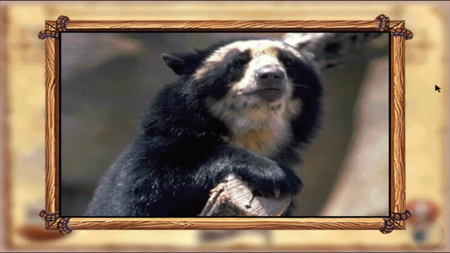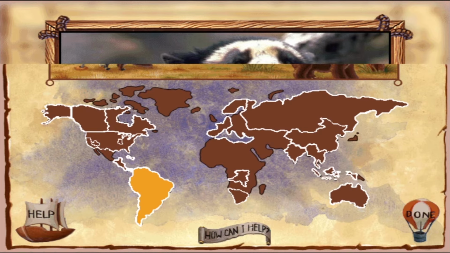The spectacled bear is not currently listed as endangered, but is protected from commercial trade by international law. Its numbers in the wild are depleted by hunting and loss of habitat. Increased human populations, agriculture, and road building have contributed to this species' decline in the wild. The spectacled bear is the only bear known in South America.